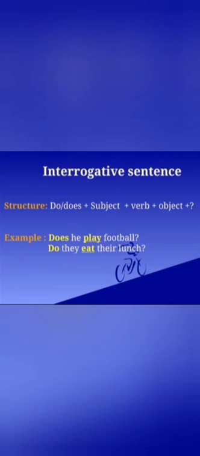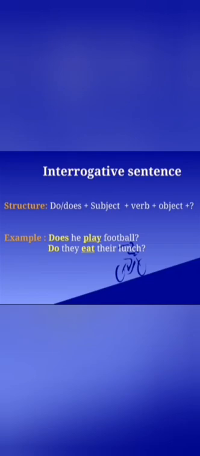They comes first, then the subject, then the main verb, then object, and at last we add a question mark. Do not forget to add a question mark at the end of interrogative sentences. Let us see it through some examples.